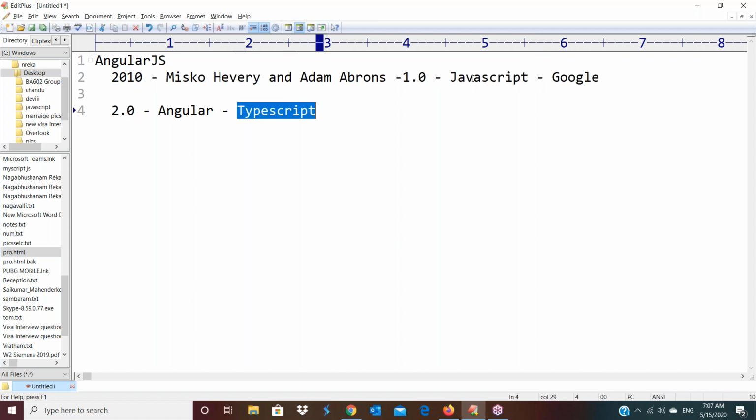Now we should get clarity on the differences between JavaScript and TypeScript.